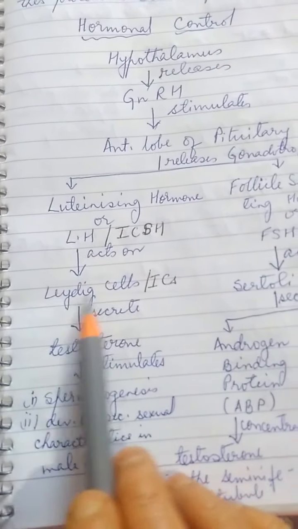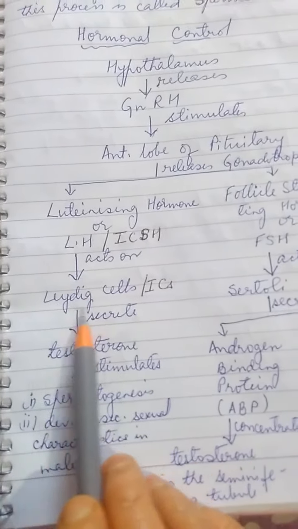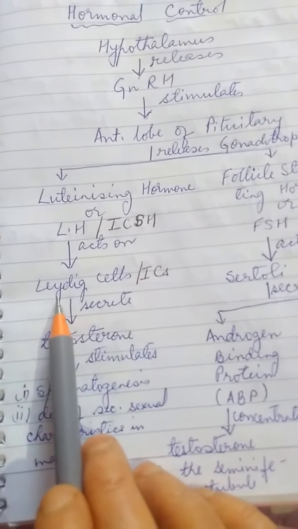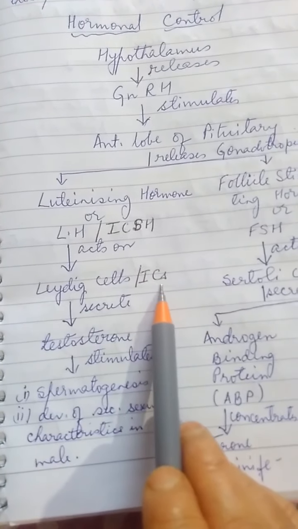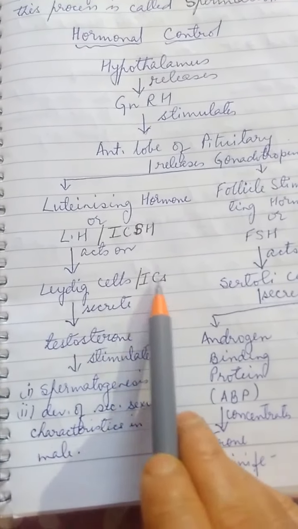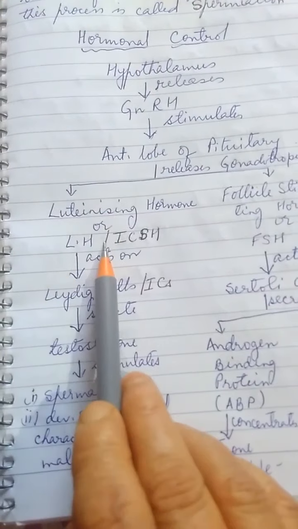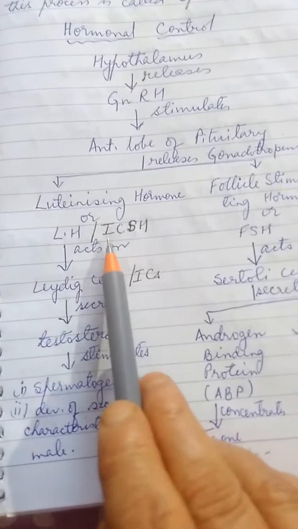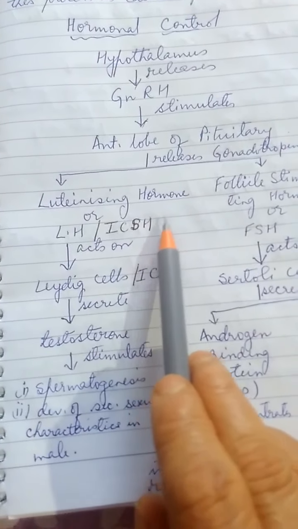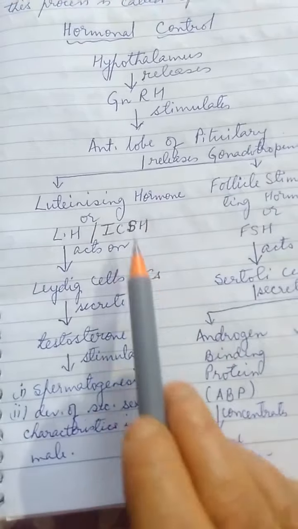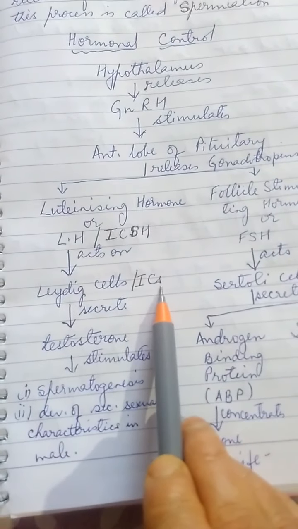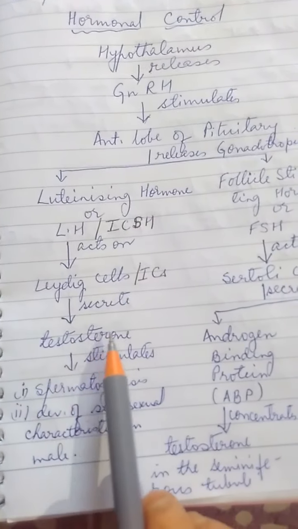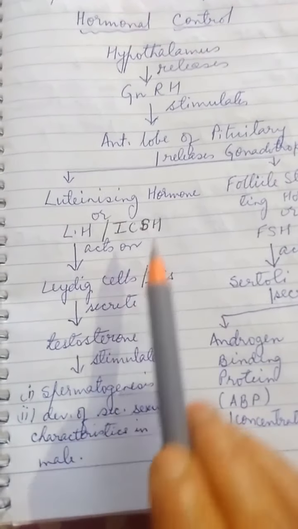Do remember, where are these Leydig cells present? In between the spaces outside seminiferous tubules. And Leydig cells are also called interstitial cells, right? So, luteinizing hormone acts on Leydig cells. Got it? And why is it called interstitial cell stimulating hormone? Because it acts on interstitial cells and stimulates them to secrete testosterone, right?